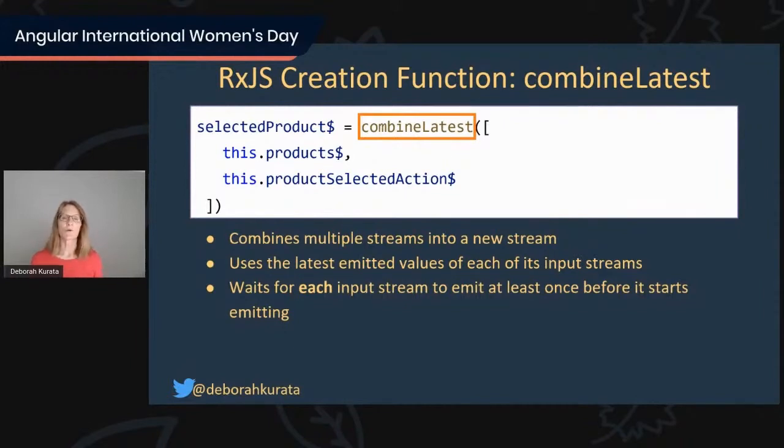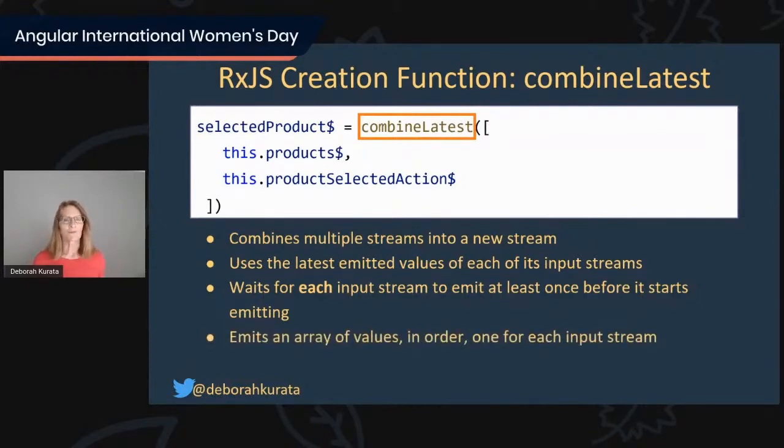And this is where it's important whether we use a behavior subject or a subject, because if we use a subject, this will wait until the first time the user picks something and causes that action to happen. If we use a behavior subject, the second stream will emit right away, and then it just waits for the products to come back from the backend server.